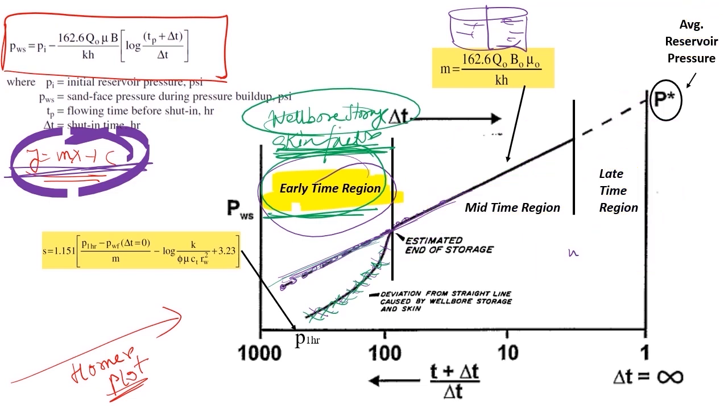One of the important principles I have discussed in the objective itself is that one of the advantages of pressure buildup is that I don't have to shut the well for a long period of time. That means I don't have to go for an infinite period of shut-in.